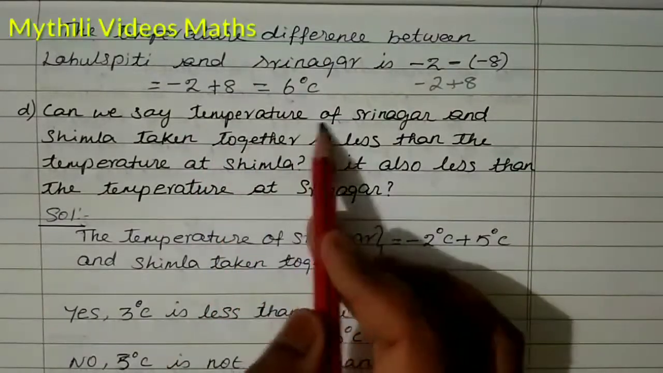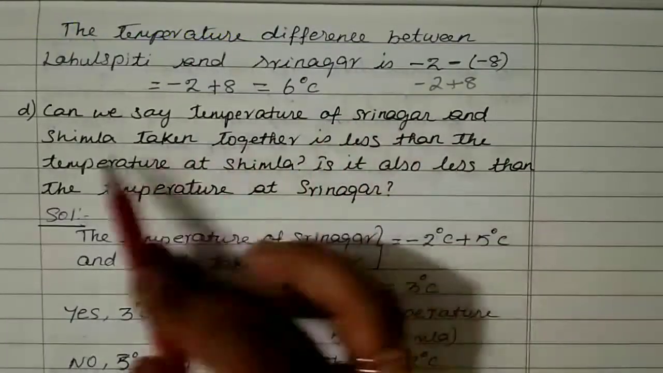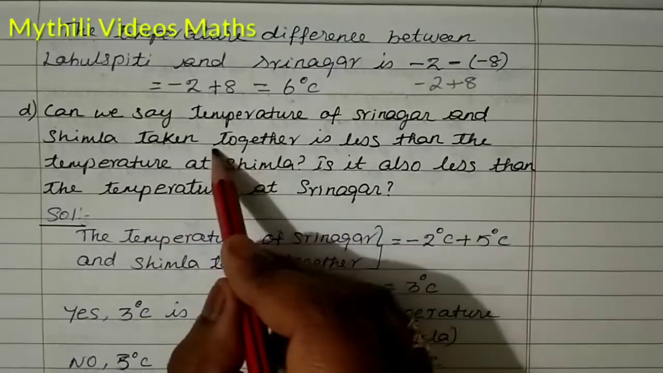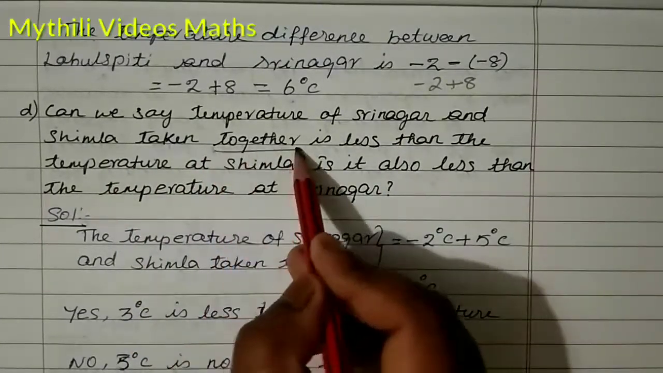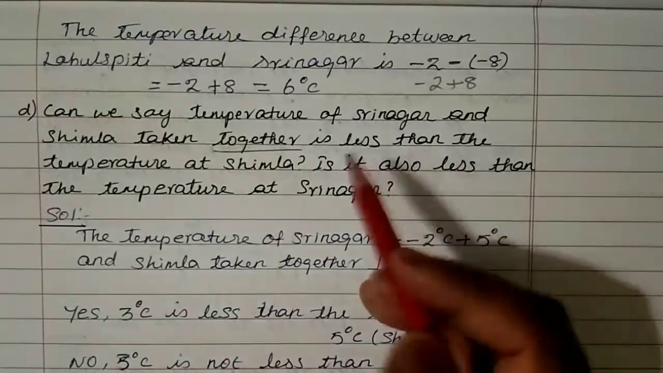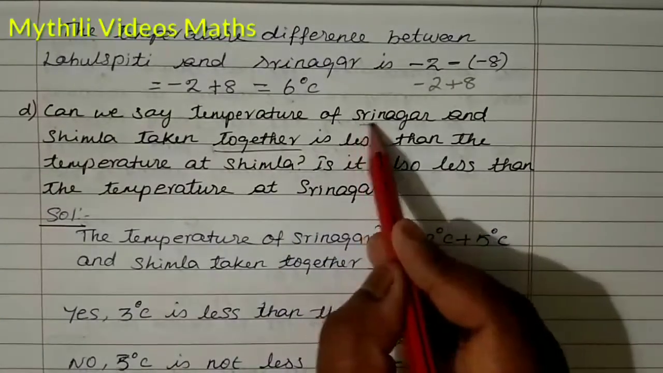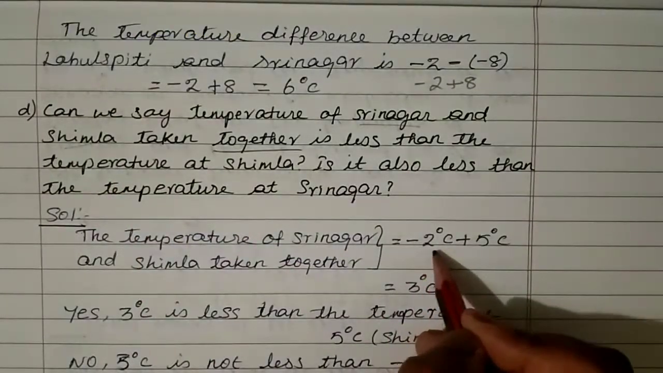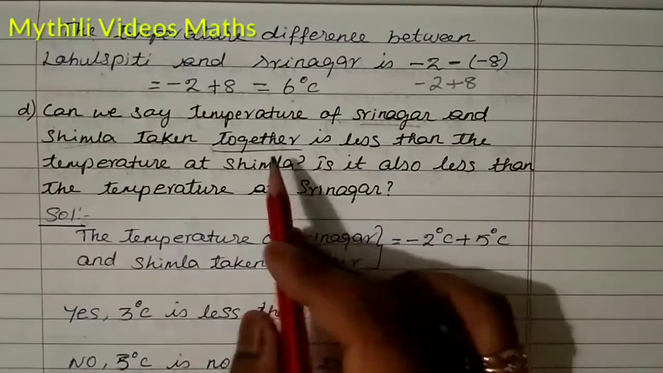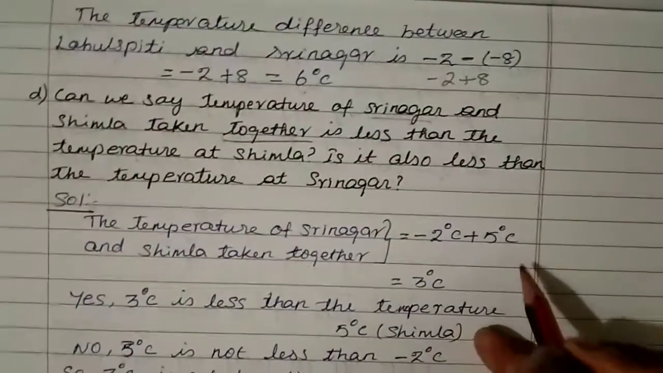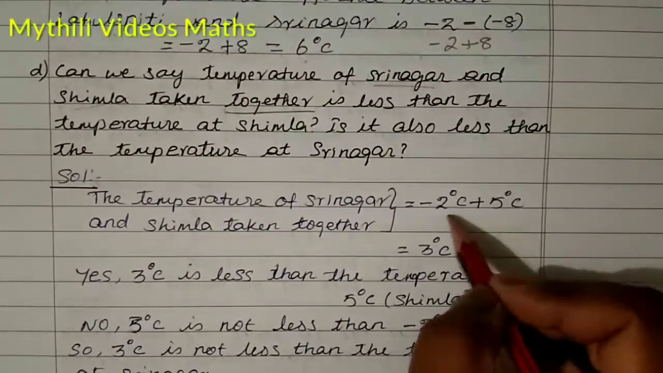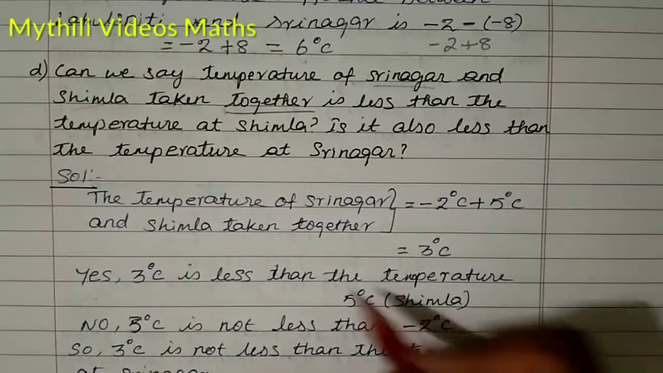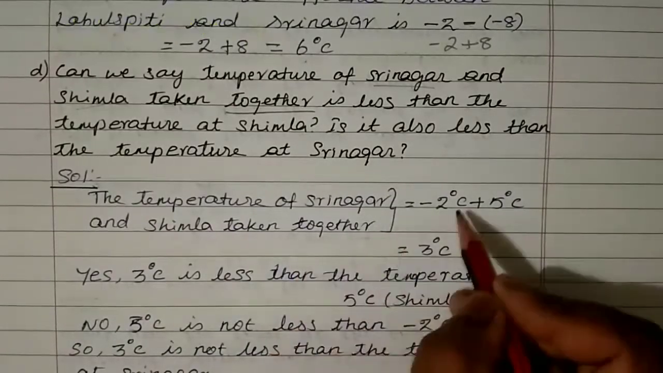See here, temperature of Srinagar and Shimla taken together. So what is the meaning of together? Together means we have to add the values. Okay, we know what is the temperature for Srinagar and then Shimla. So the Srinagar temperature is minus 2 degrees Celsius and then Shimla temperature is 5 degrees Celsius. So we have to add the values because together means we have to add.